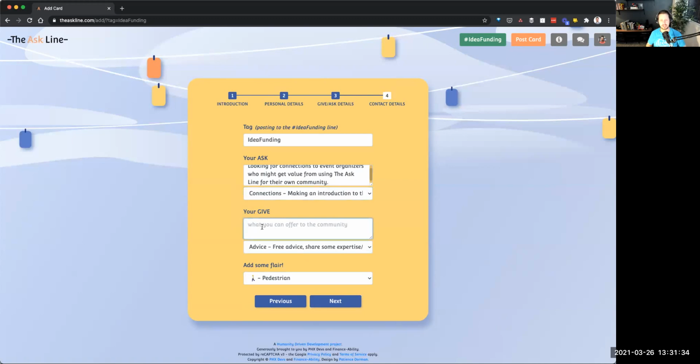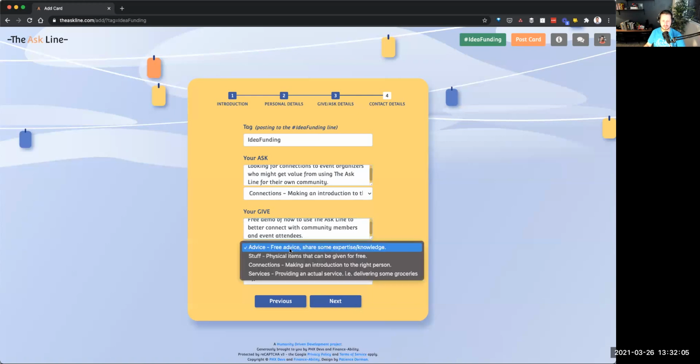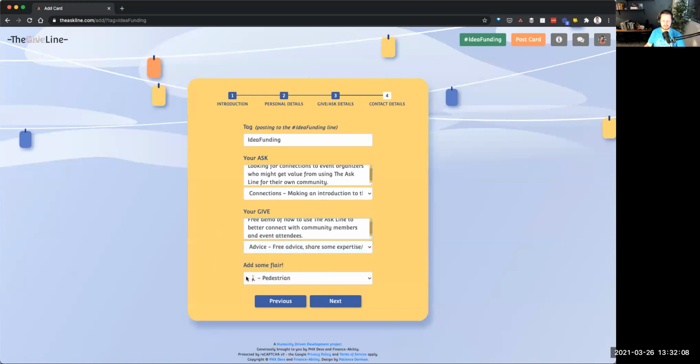And then what can I give? What can I provide back through my generosity to this community that I'm connecting with? So let's say I can do a free demo of how to use the Ask Line to better connect with community members and event attendees. And I'll put advice. Okay.